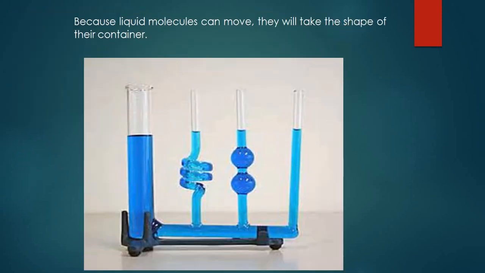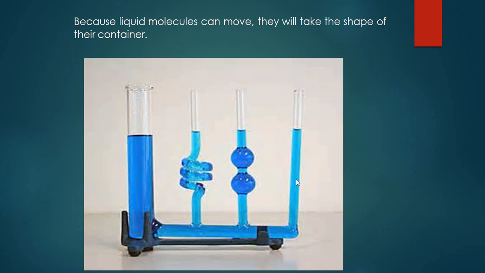That is why liquids take the shape of the container in which they are filled. You can see on the screen four different shapes, and the liquid takes the shape of each container.